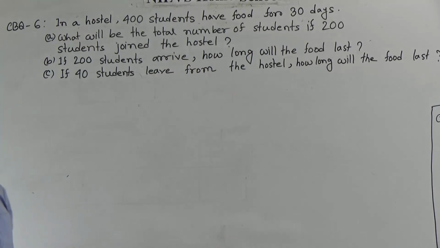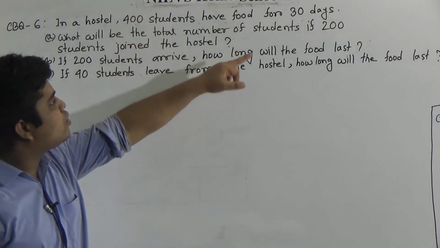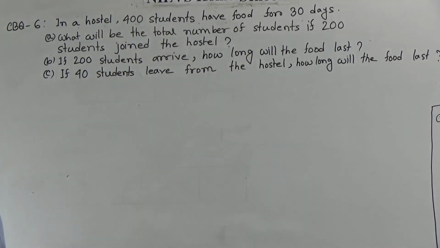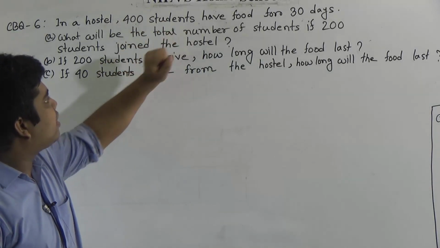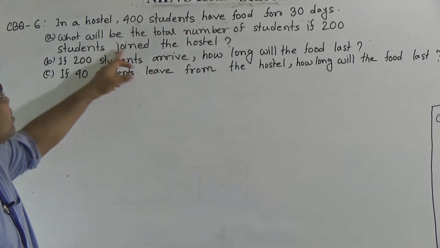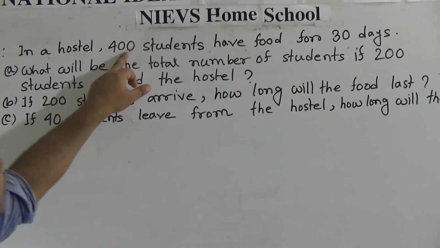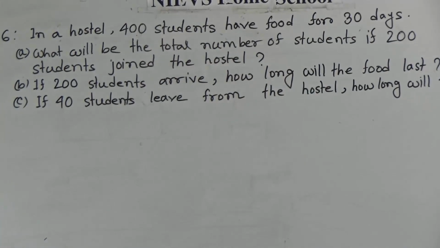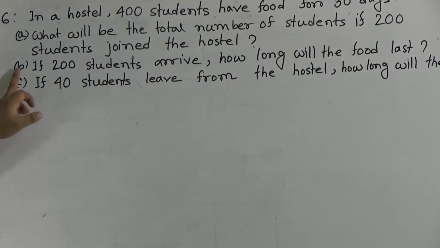Do you understand how you can solve this math? It is so easy because the hostel has 400 students and 200 students join. That means how many students in total? We add and we finally get the answer. That means 400 students are there in the hostel and 200 students joined. So how many students now? We add 400 with 200 and we get the required total number of students. Okay. Next, question number B.